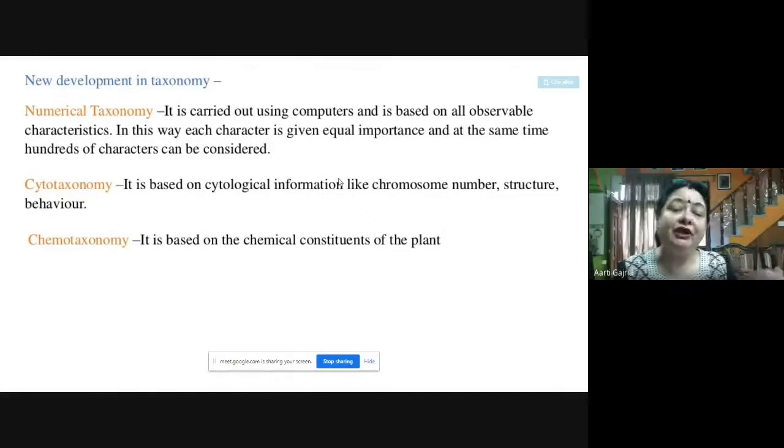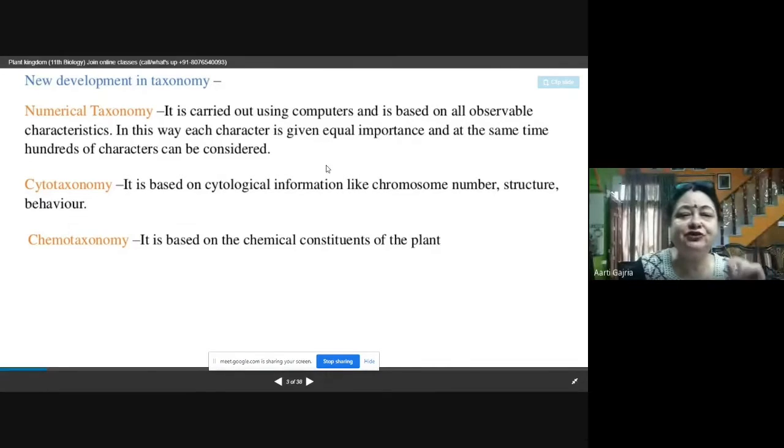Normally, when we are doing any classification manually, like in the process of using a taxonomic aid key, we had only two statements, contrasting statements, either this or that. But with the help of the computer, we can consider many characters at one time, and we can compare many characters simultaneously.